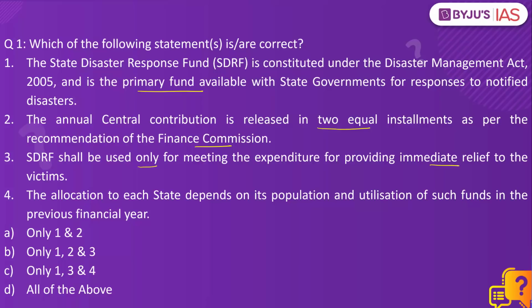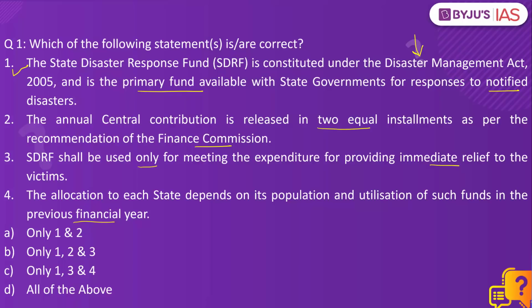Number 4, the allocation to each state depends on its population and utilization of such funds in the previous financial year. Which of these statements is or are correct? Statement number 1 is correct because the State Disaster Response Fund, which is the primary fund available with the states to deal with notified disasters, and these disasters are notified by the MHA, is constituted under the Disaster Management Act of 2005.